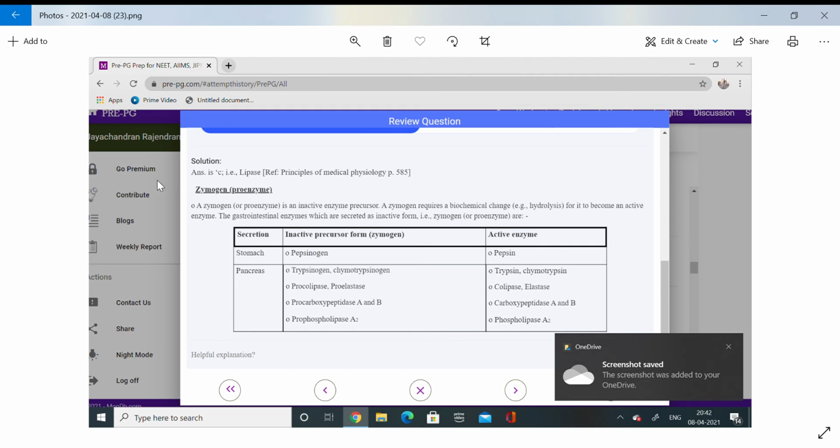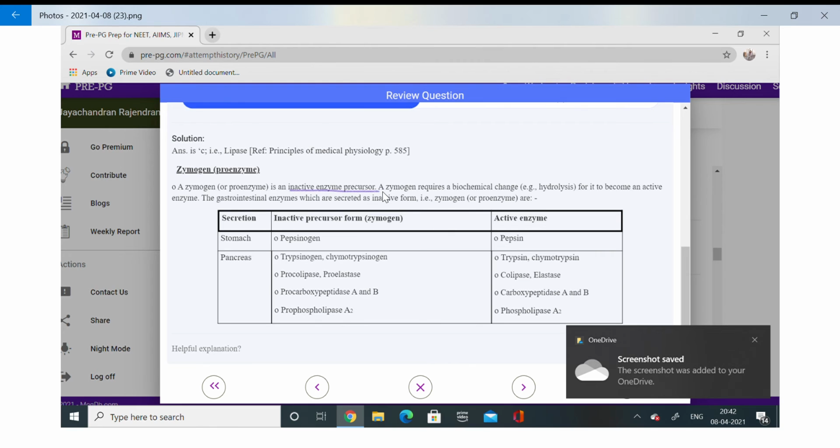Now zymogen or proenzyme, that is the inactive form of enzymes, which we call zymogen enzymes. These are inactive enzyme precursors, which require a biochemical change to become active. That is hydrolysis it requires. So in the stomach you have pepsinogen that should be converted by HCl into pepsin. Whereas in the pancreas you have trypsinogen, chymotrypsinogen, procolipase, proelastase, procarboxypeptidase, and prophospholipase.